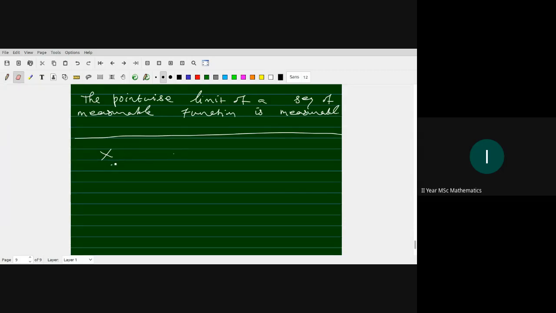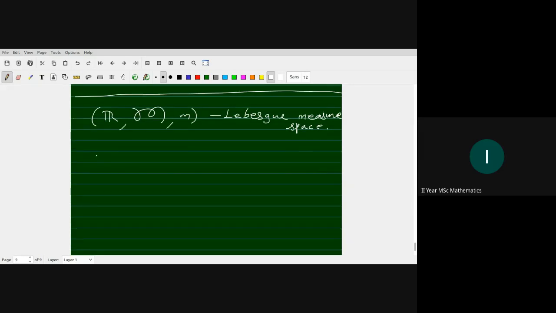We take X to be R, M is a sigma algebra, and small m is the Lebesgue measure. It's a Lebesgue measure space. We consider the Lebesgue measure space, right?